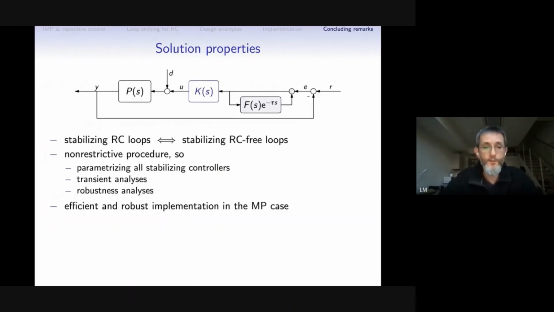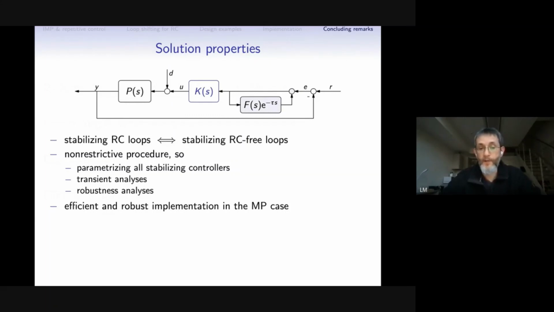So to conclude, a novel transformation to deal with repetitive control has been proposed. Its key point is that it reduces the stabilization of the original repetitive control loop to the stabilization of repetitive-control-free, finite dimensional loops.